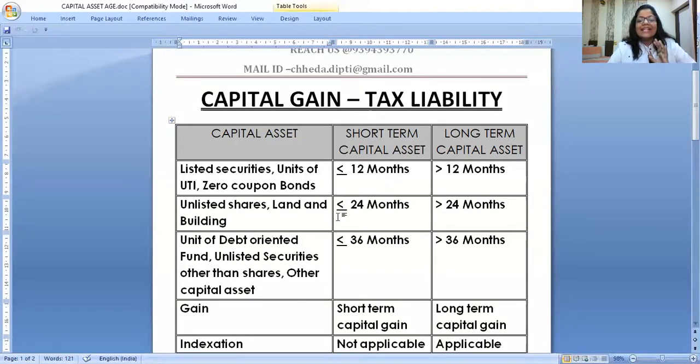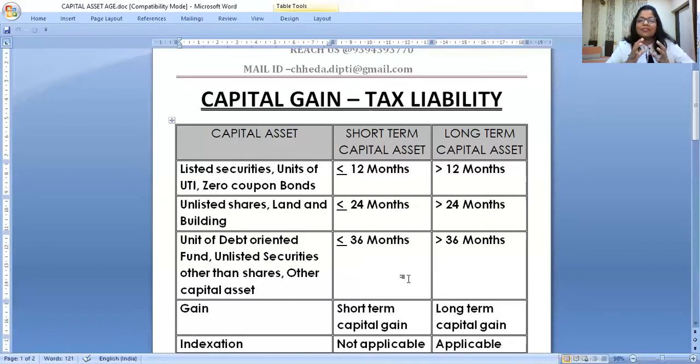Is this clear? The last category is unit of debt-oriented mutual funds, those mutual funds who put their major money in the debentures and debt market, unlisted securities other than shares and any other capital asset like jewelry, archaeological structure, urban agricultural, all these assets and all other than land and building, of course. If you hold it up to 36 months, it is a short-term capital asset. More than 36 months, long-term capital asset. Equal to will always come as short-term.